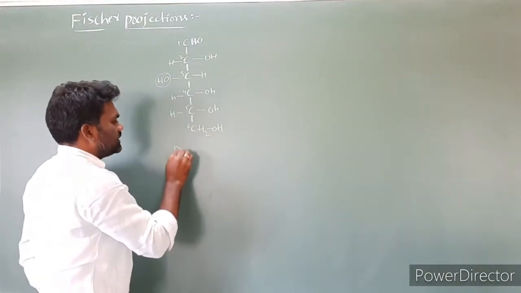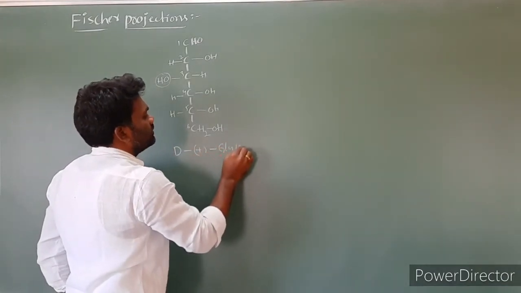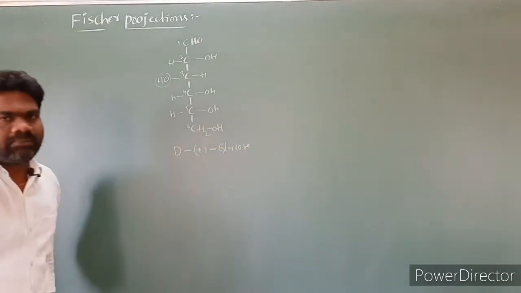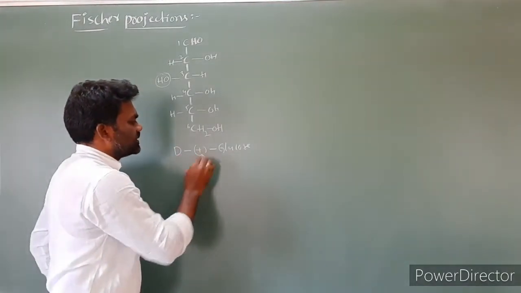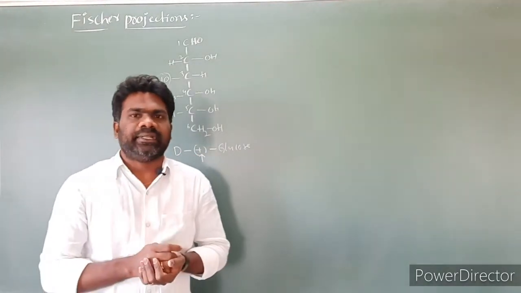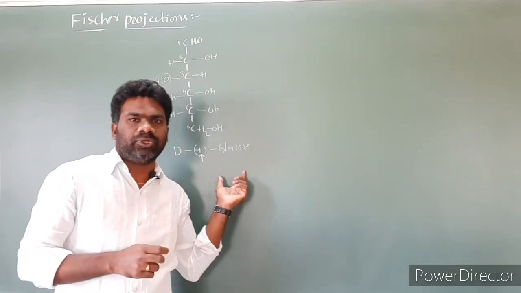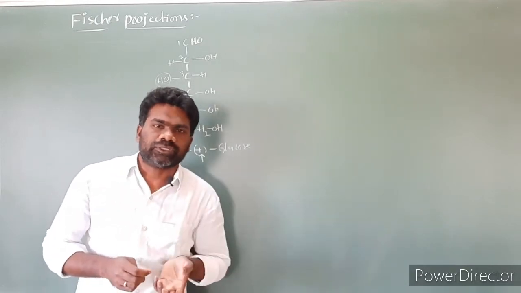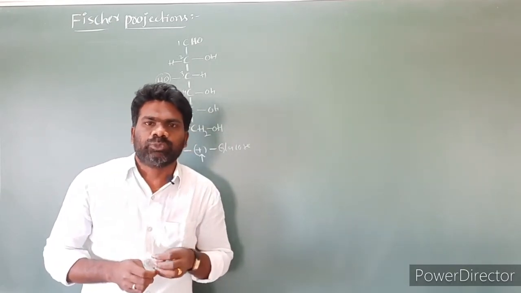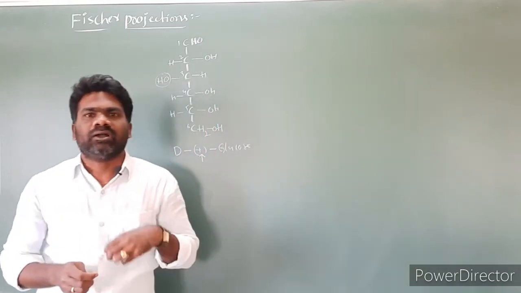The structure we can write as D-plus-glucose. Its name is D-plus-glucose. The positive sign represents that this is a dextrorotatory compound, so we call it dextrose. When plane polarized light is passed through a glucose solution, the glucose molecule rotates the plane polarized light towards the right, that is, the clockwise direction.